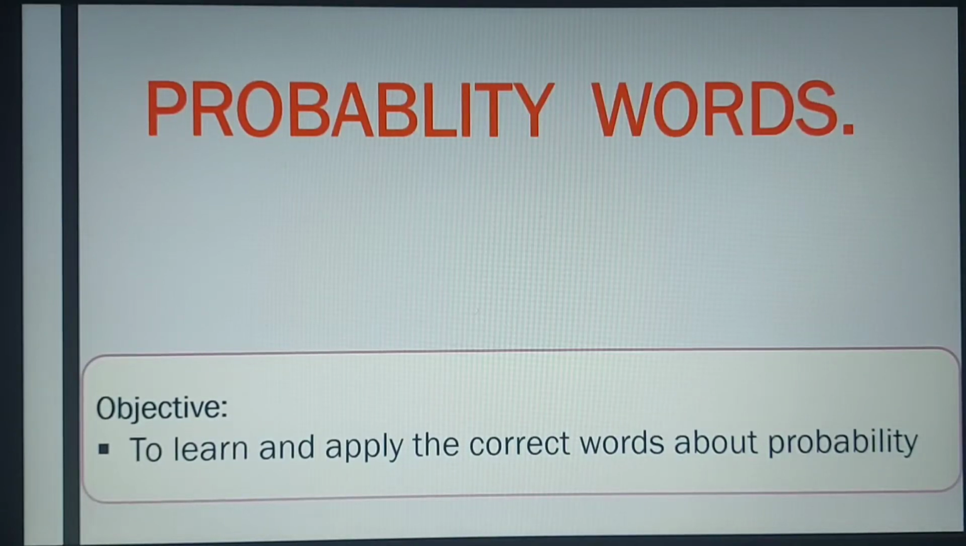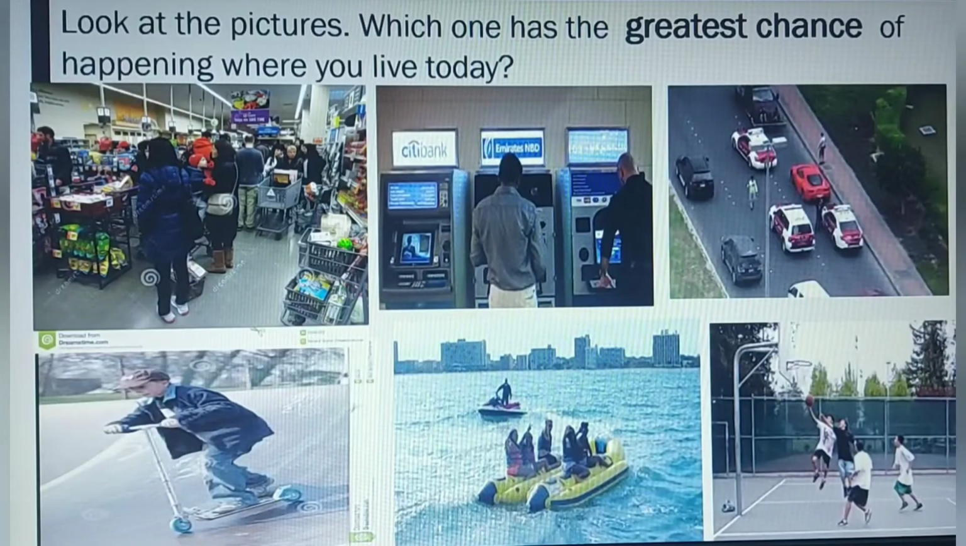So today, our lesson is about probability words, and we will learn how to use the correct words to describe probability. So we have an activity.